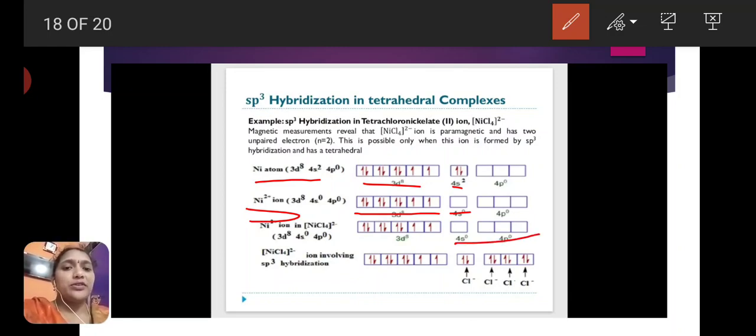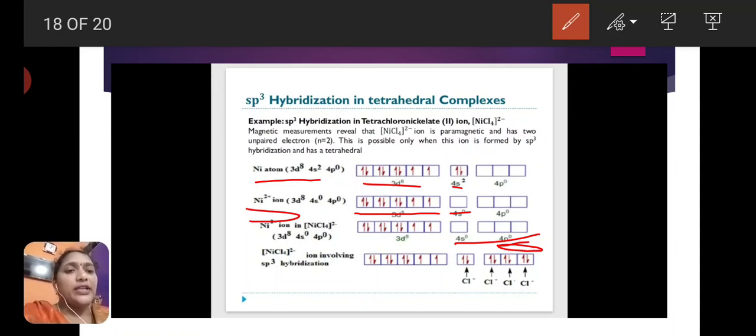The vacant outer orbitals participate in hybridization, so one s orbital and 3 p orbitals participate. So here 4 Cl- ions donate a pair of electrons each to the sp3 orbitals. So the hybridization is sp3, and the structure is tetrahedral.